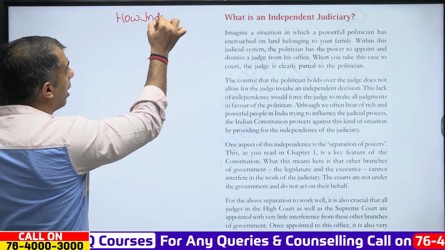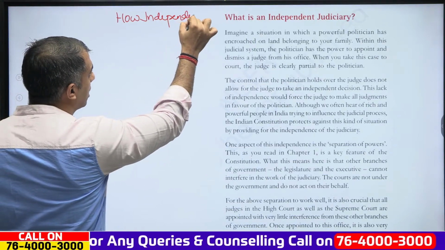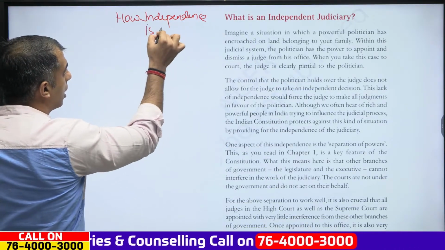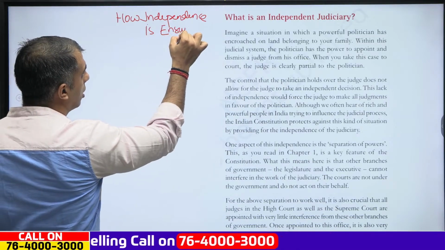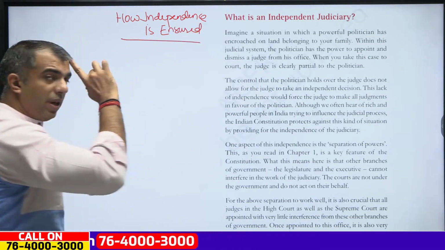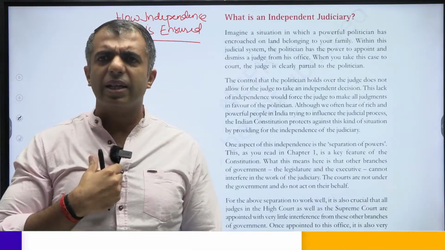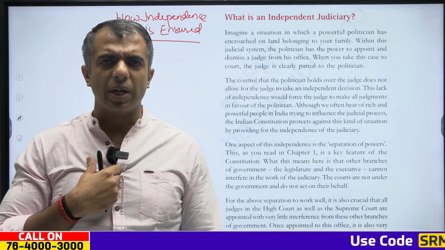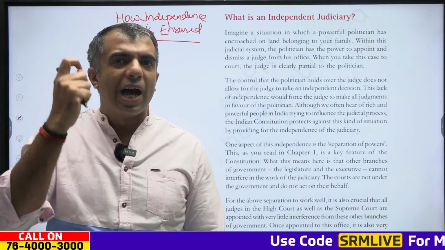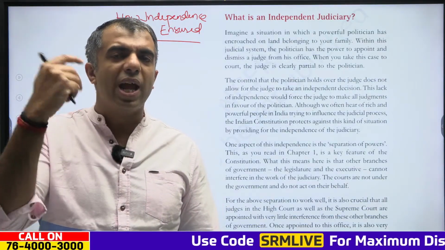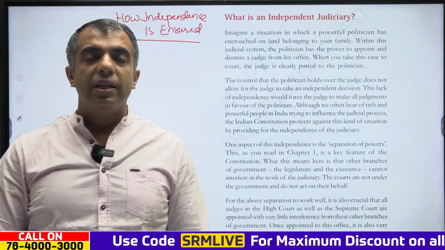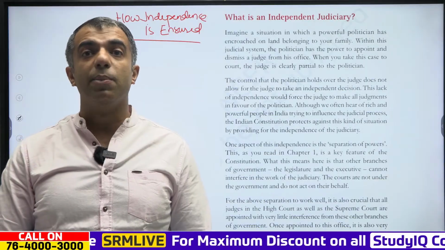How independence is ensured. Clear? The bigger question is that all of us understand that there has to be an independent judiciary. But the bigger question is, how does our constitution ensure that the judiciary works independently?